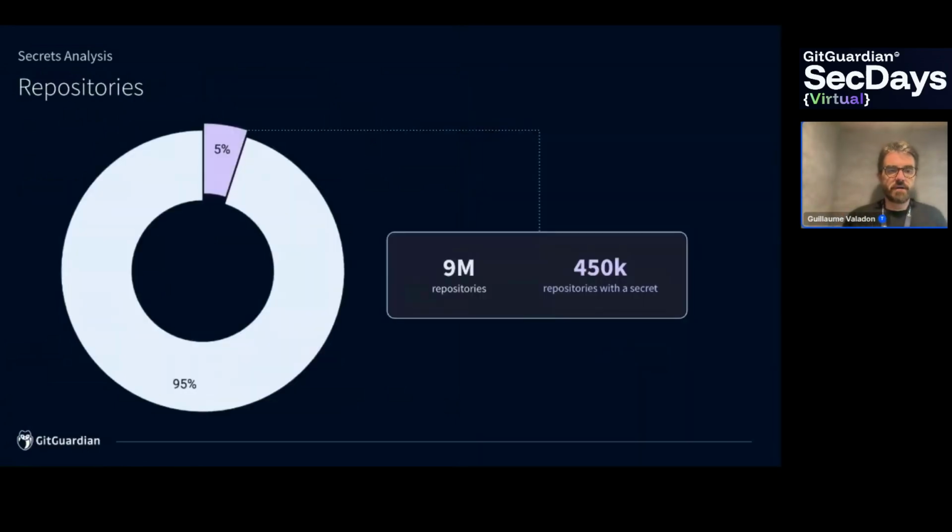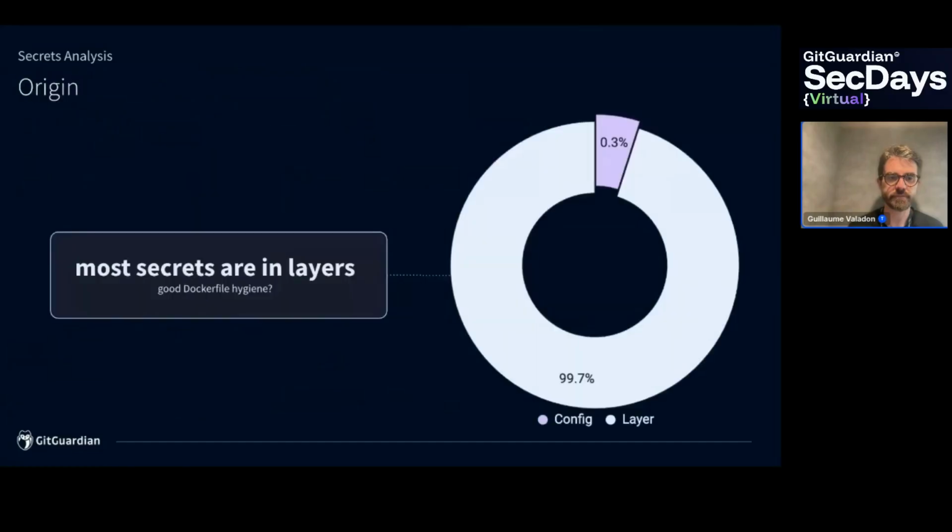Moving on with the results. Here we found that 5% of the repositories that we scanned contain a secret. That's a big number, owing to the dataset that we have. Next, this one is kind of mixed. We don't know what to think of these results.